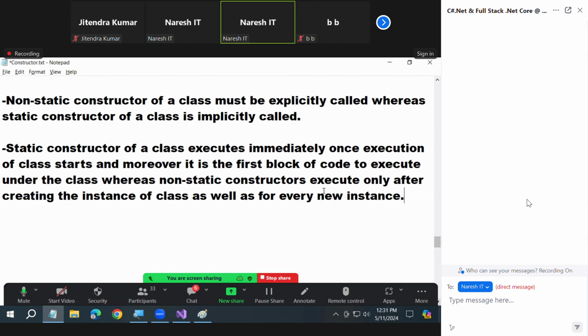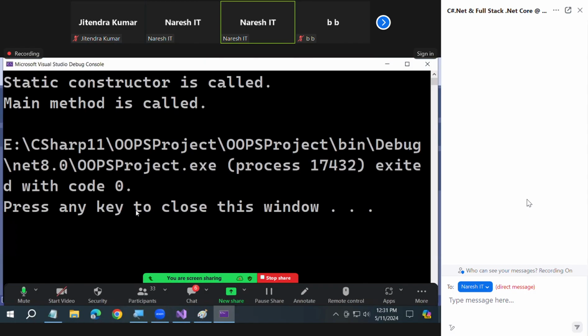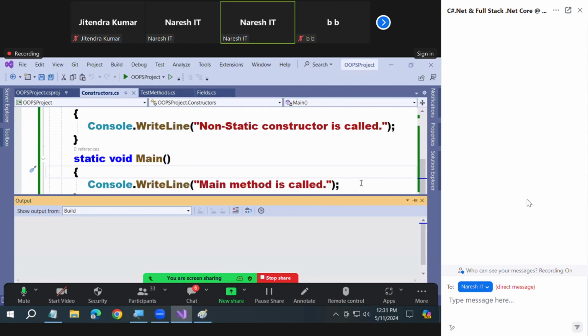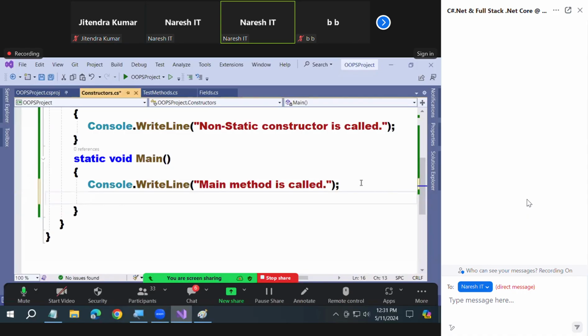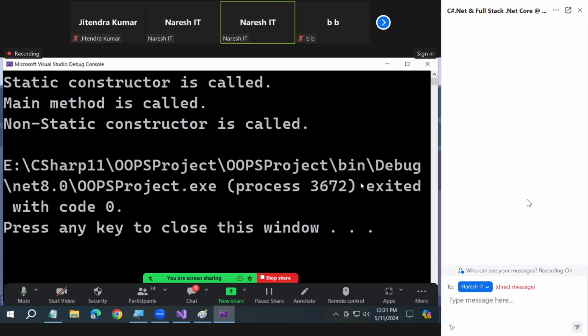Okay. Now tell me, till now you noticed, did a non-static constructor execute? No. One more time I'm running and showing you. If I want the non-static constructor to execute, what should I do? Create an instance. Let's create: C1 equals new Constructors. Executed.